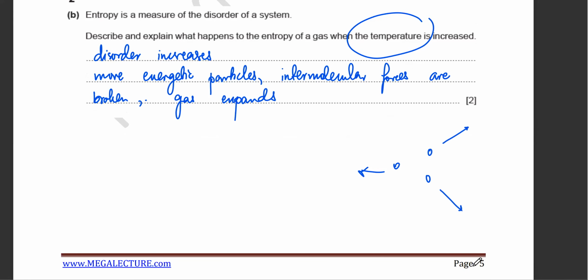So work is going to be done, just like your car airbags. They explode. Why? Whenever gas molecules become more energetic, there's going to be expansion.